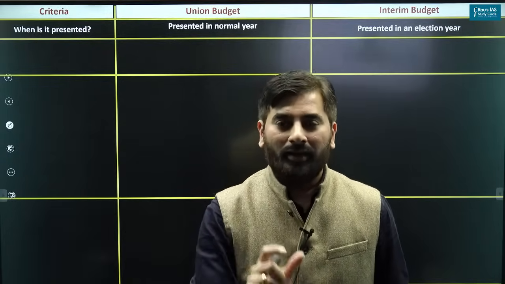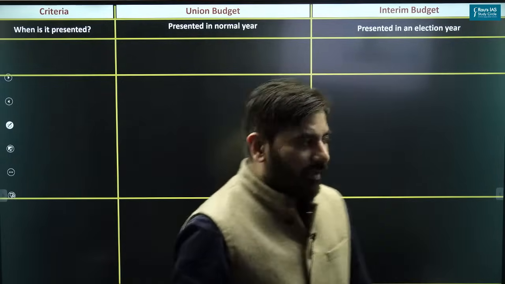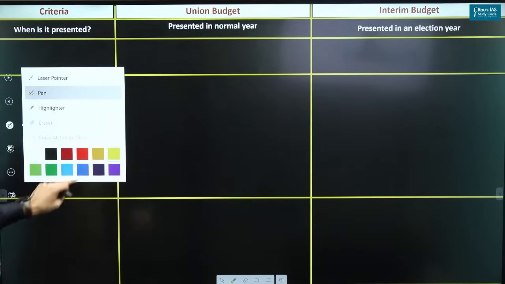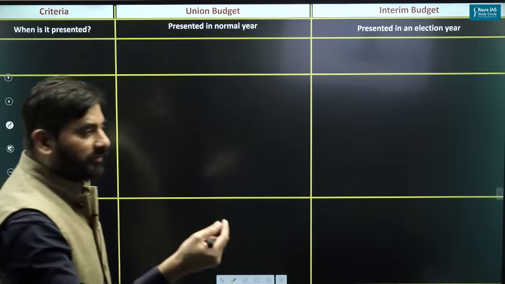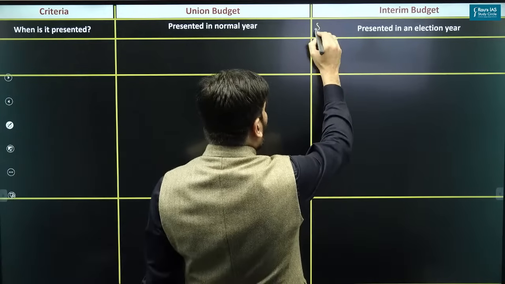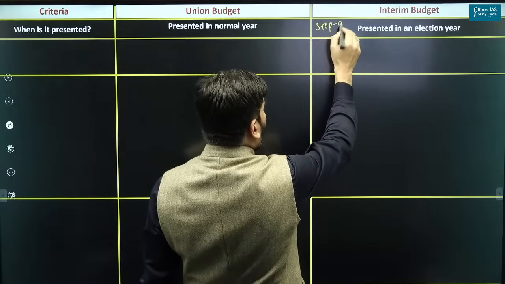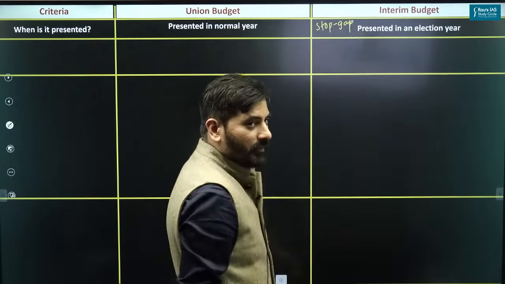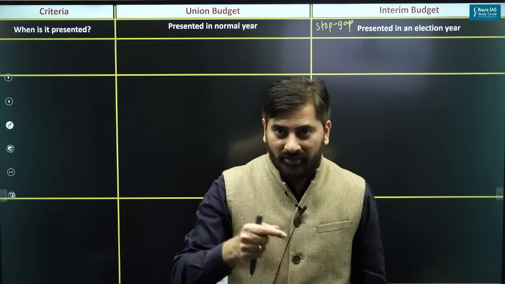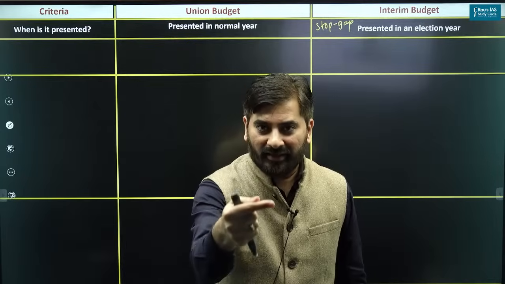Look at the word interim. Interim, if I could explain to you in the simplest of words, simply means it is a stop gap arrangement.